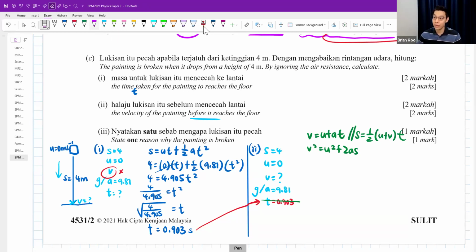For me, I'm going to cancel T. I don't like the T, you know why? Because the T is a rounded off value, so maybe not as accurate. But it's fine, right? In SPM it's all correct. So my V squared equals 0 squared plus 2 times 9.81 times 4.